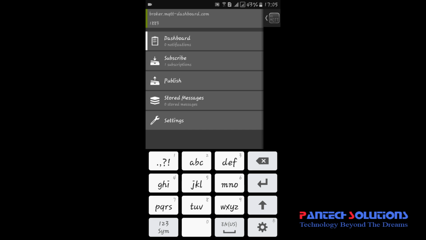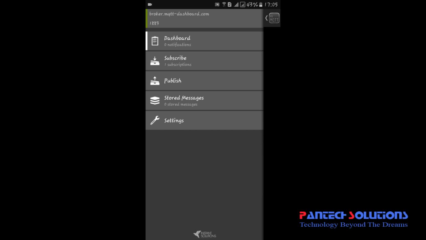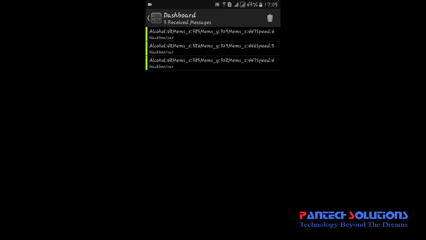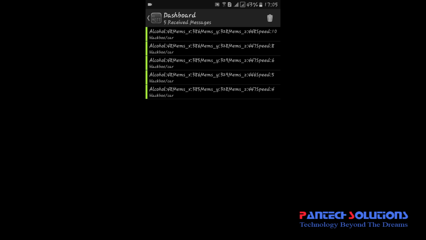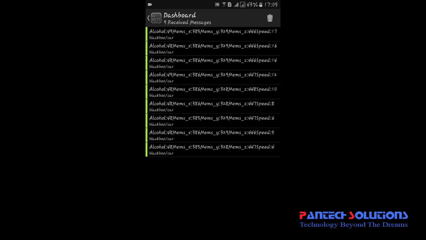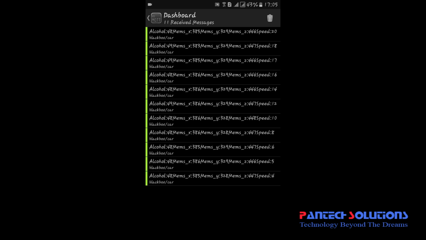So now I'm just going to run the system, which is to operate the car. In this dashboard we are getting the alcohol consumption value, and the x-axis MEMS, the y-axis and the z-axis, and the speed of the motor. Every value is received in the dashboard, which is nothing but a wireless black box system. So this will return every driving parameter value through MQTT.